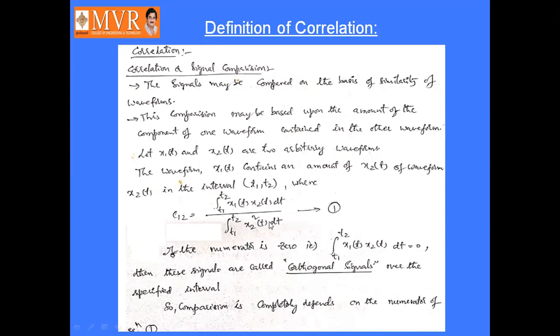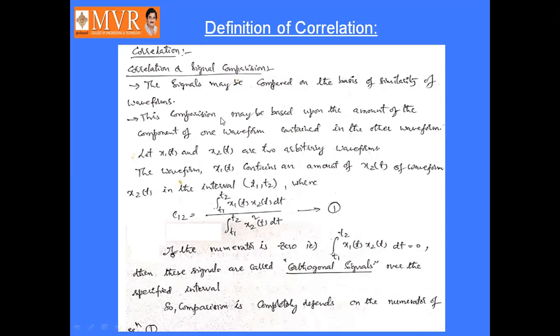If these two signals are orthogonal to each other, meaning perpendicular to each other, then C12 is equal to the ratio of integral t1 to t2 x1 of t into x2 of t dt by integral t1 to t2 x2 square t dt. Let it be considered as equation number 1.